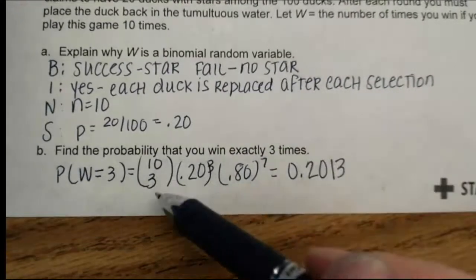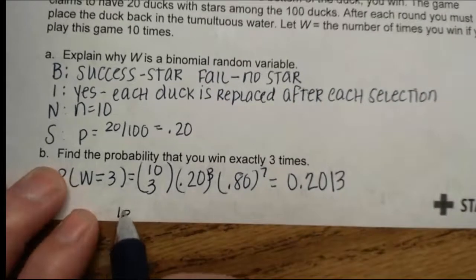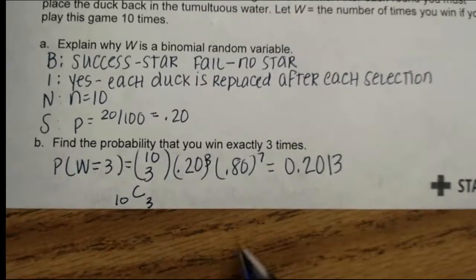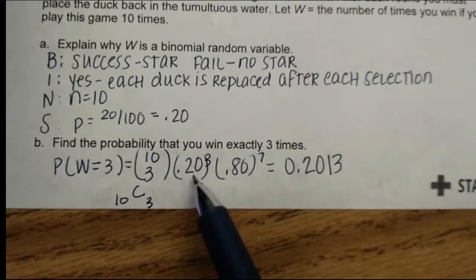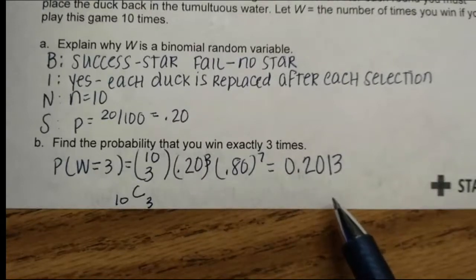So we have 10 ducks and we want 3 winners. So 10 choose 3. In your calculator it'd be 10C3 to get that number. The probability of success is 0.2 and we want 3 of those. That means we have to have 7 losers at 0.8. So I got an overall probability of 0.2013.